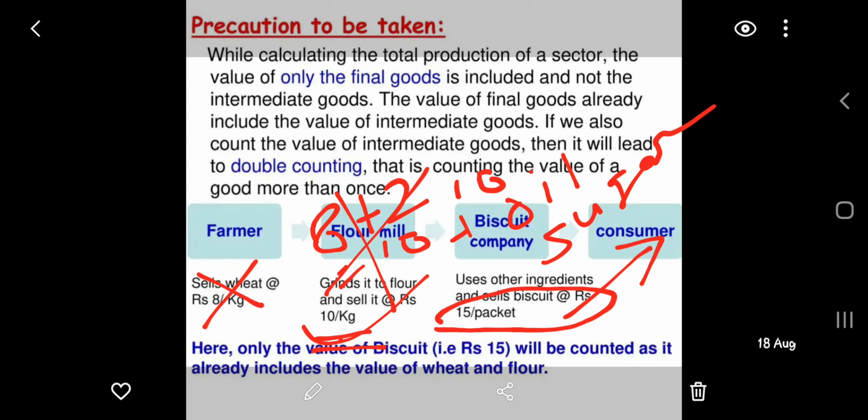So here we will count only the value of the final good, not the value of wheat or the value of flour.